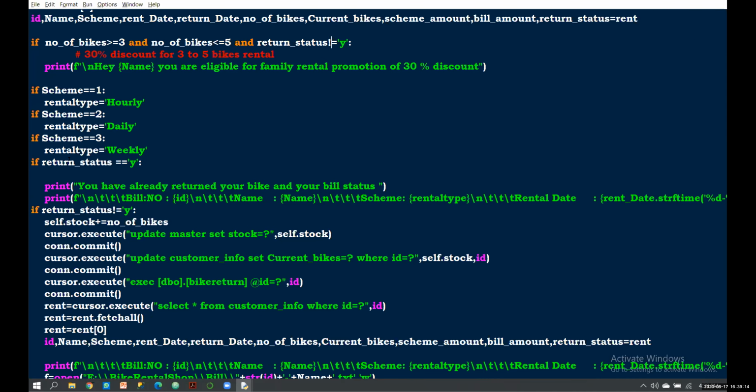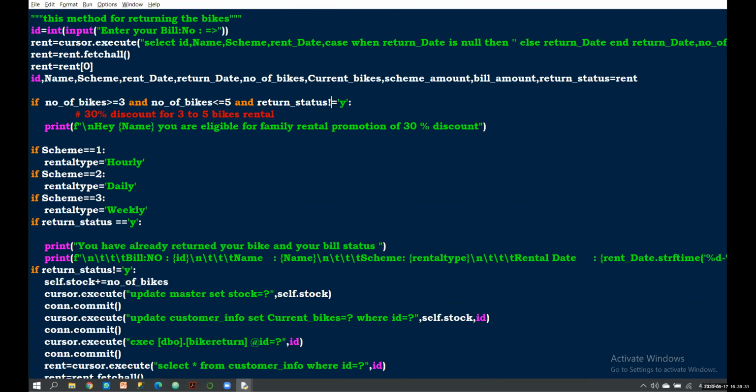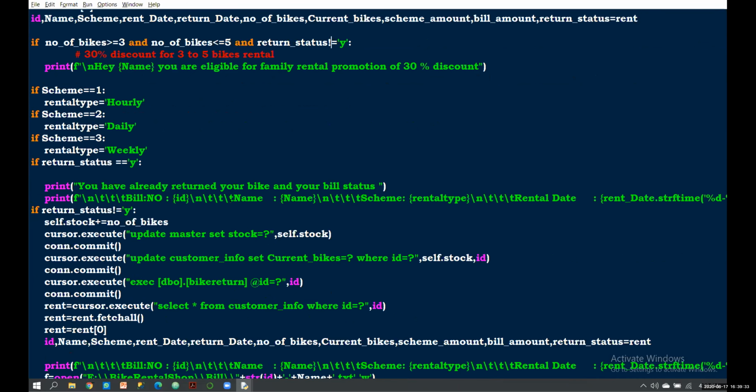So you can see here I'm using one more if condition for checking return status equal to Y. It prints you have already returned, and it takes all the values which I have solved here. It returns your bill amount is this, and you have returned already.